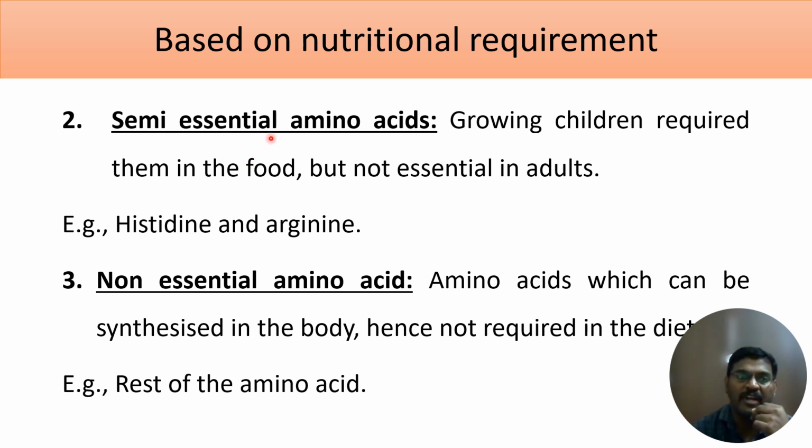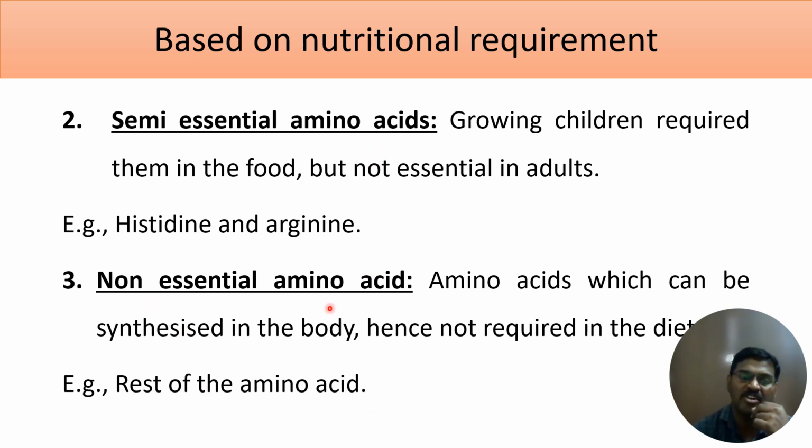Why is it called semi-essential? It is not always essential. In adults it's non-essential, but in the case of children it will become essential. That's why it is called semi-essential. So which are the amino acids which will come under semi-essential amino acids? Histidine and arginine will come under semi-essential amino acids. And the rest of the amino acids will come under non-essential amino acids.